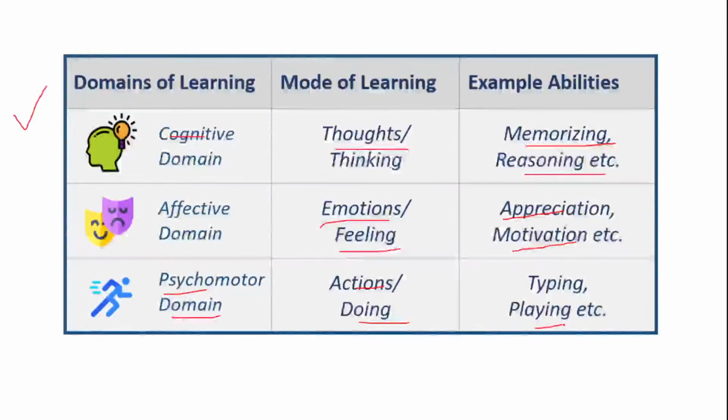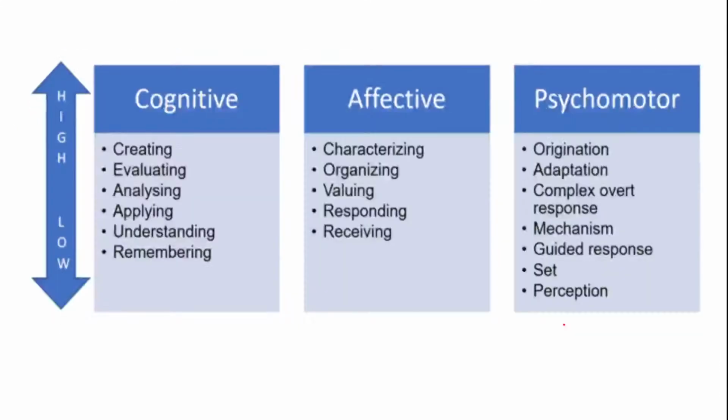As I said, it is more of a verb form. Now let's see the domains one by one. Here I have also given lower order thinking and higher order thinking, that is LOTS and HOTS. This is the acronym for you to remember.